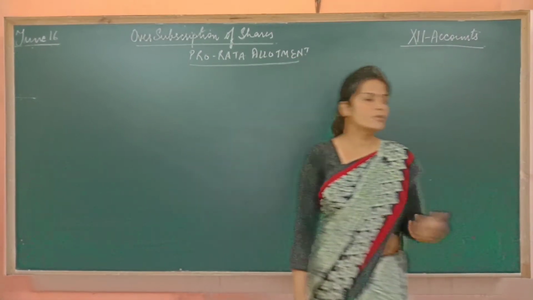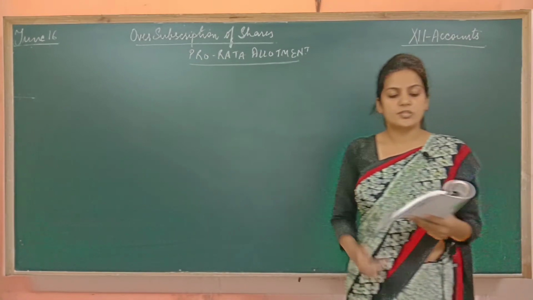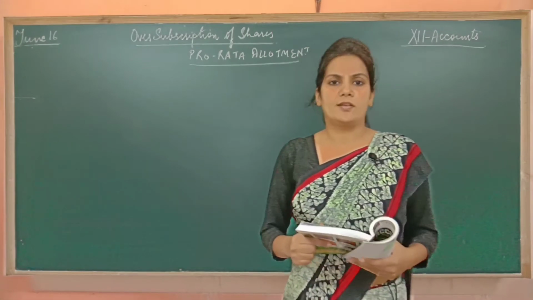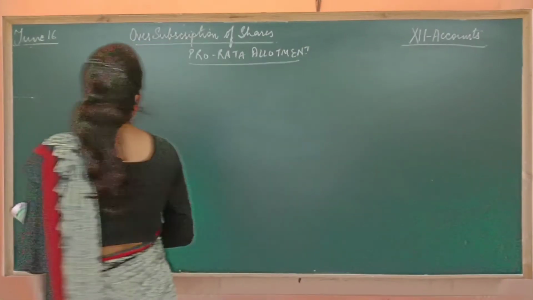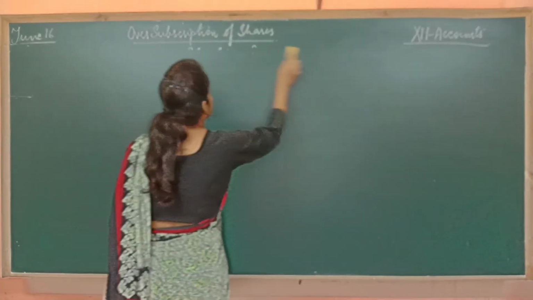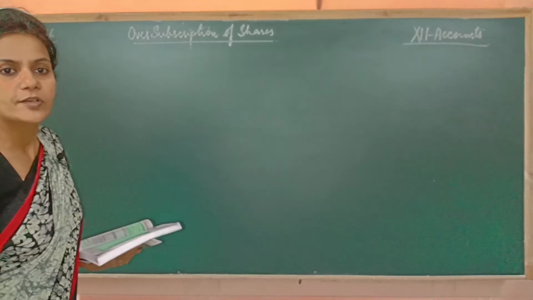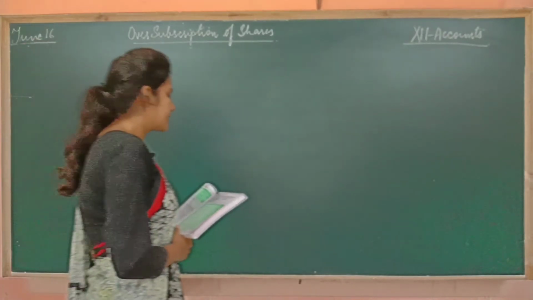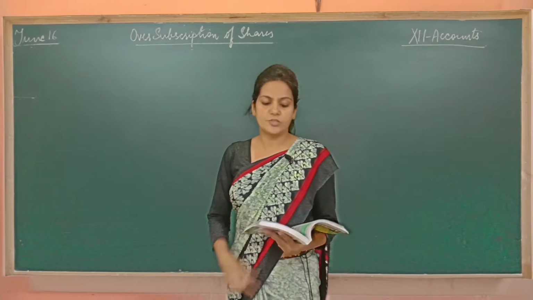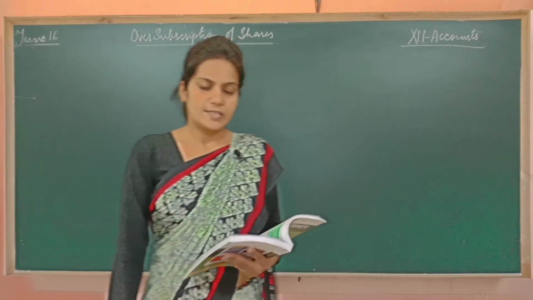So take out your books and take out illustration number 21 on page number 7.41. Question number 21, let's discuss that. First of all, read the question. X Limited invited applications for 20,000 shares of rupees 10 each.